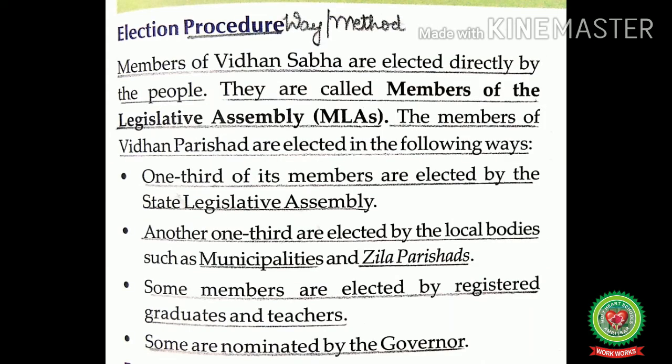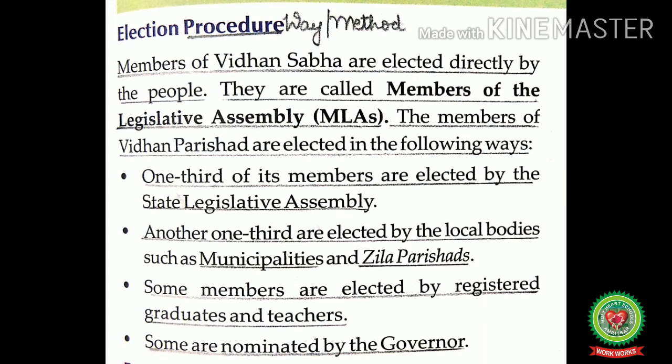Now let us read and discuss election procedure of the state legislature. Members of Vidhan Sabha are elected directly by the people. They are called members of the Legislative Assembly, that is MLAs. Means, the MLAs are elected directly by the people of the state. For the purpose of elections, the state is divided into different areas or constituencies. A constituency is a particular area from which all the voters living there choose their representative.